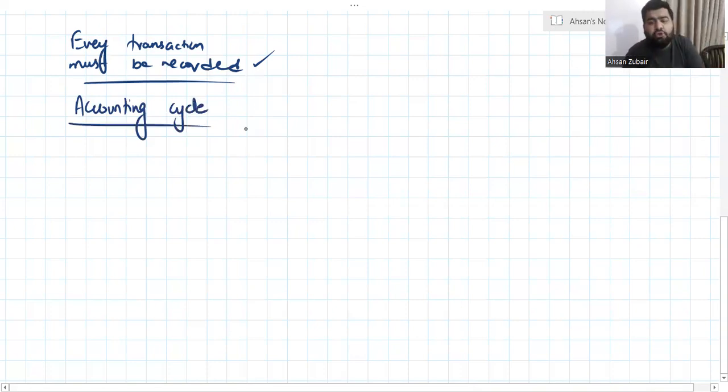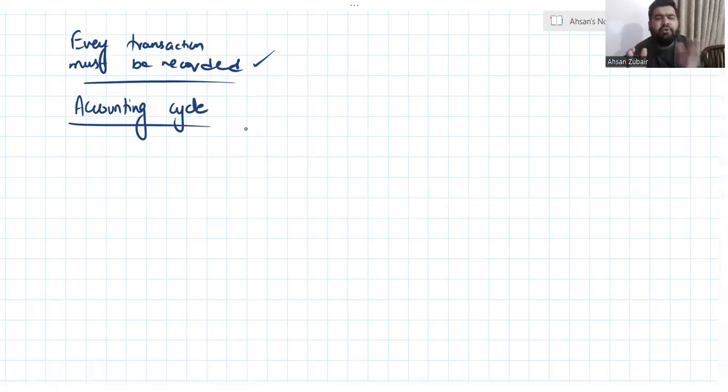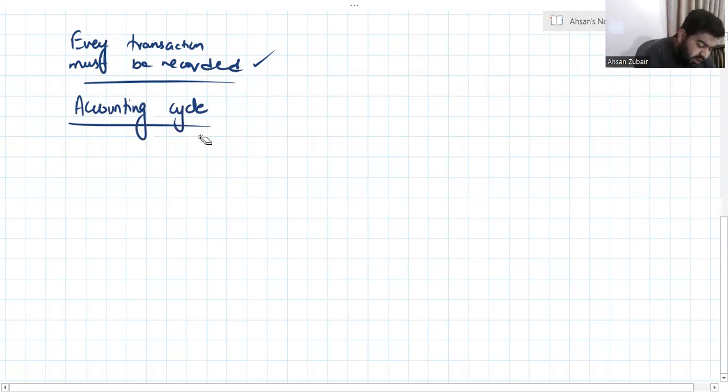The process through which a transaction is recorded in one year. Basically, transactions are recorded on a yearly basis. After a year, a report is made, and on a continuous basis, at the year end, the report is made by the business for various purposes. The major purpose is reporting to the owner. So, the accounting cycle is the process through which the transaction goes to the report.